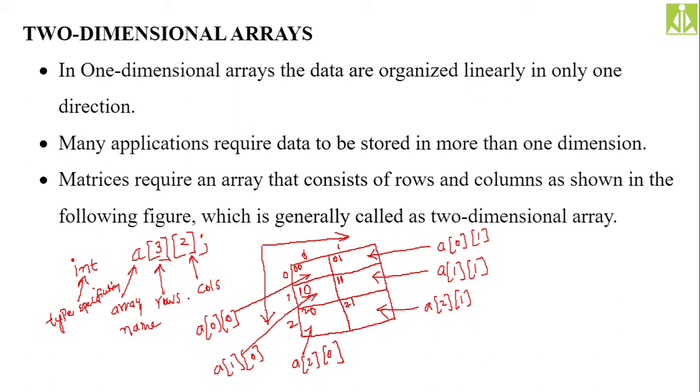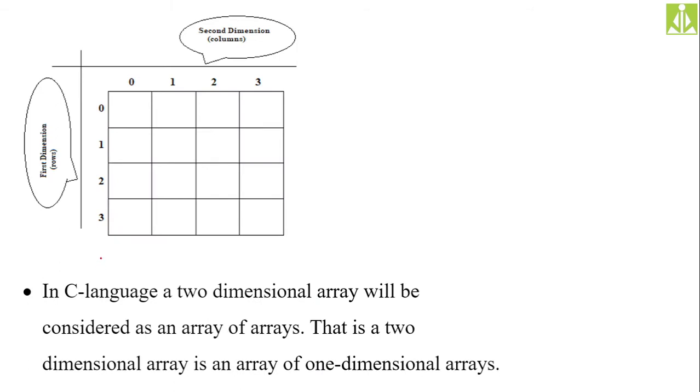It will be like a matrix. So now the declaration we have seen, giving name and specifying size, and definition we have seen, how we can do the type specification. Now we have to see how we can do the initialization for this array. Here, everything we have shown again.